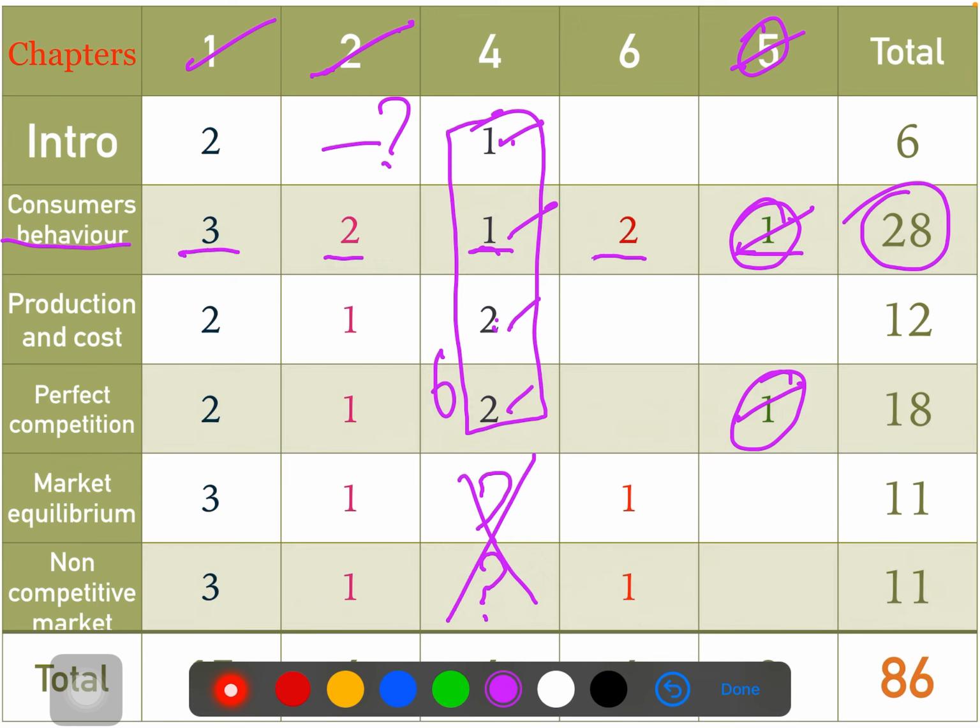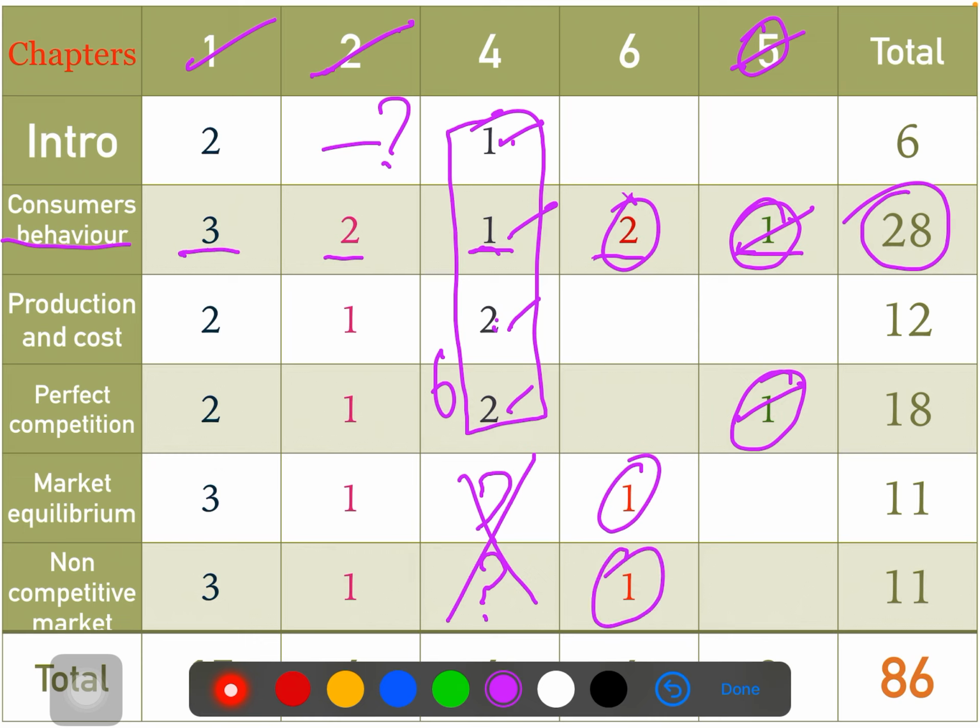And when it comes to microeconomics 6-mark questions, as I told you, the high weighted chapter is consumer behavior. You have 2 questions for 6 marks, out of hardly 5 to 6 questions. It is easy to prepare and the easiest chapter also. And the next chapter which you have to prepare for 6 marks is market equilibrium and non-competitive market.